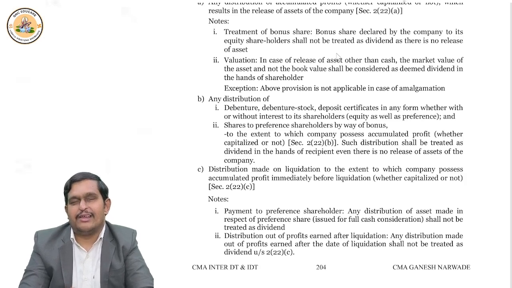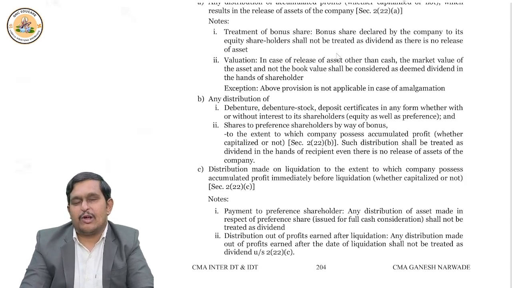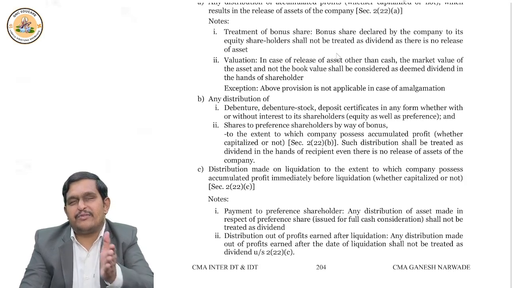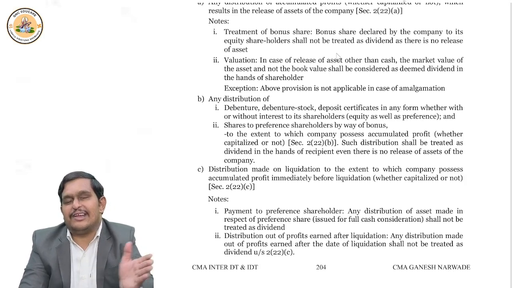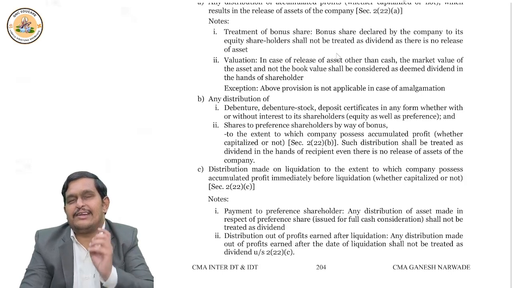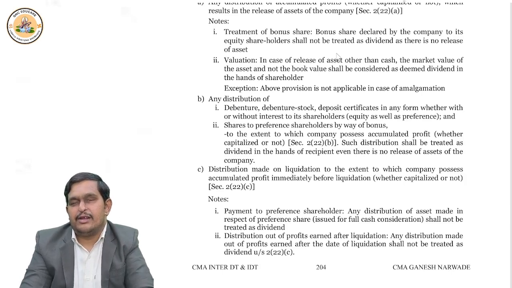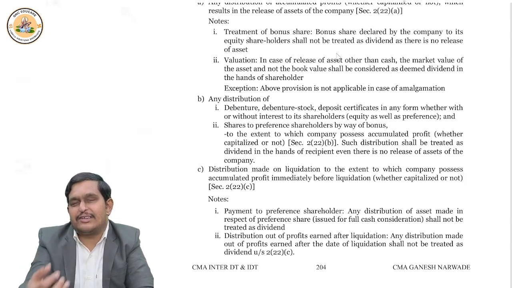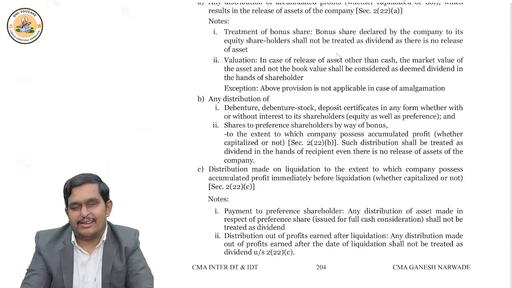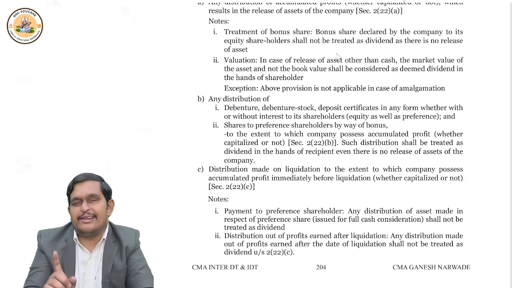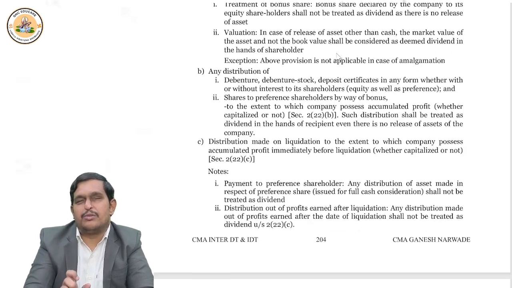Because ultimately it is a redeemable capital, correct? That's why. Suppose we are talking about the time of liquidation. So any accumulated profits up to the date of liquidation, we'll treat as deemed dividend. But if profits are earned after the date of liquidation and they are distributed, it is not deemed dividend. Okay. Now come to the fourth point.